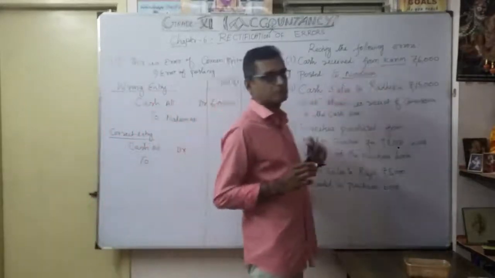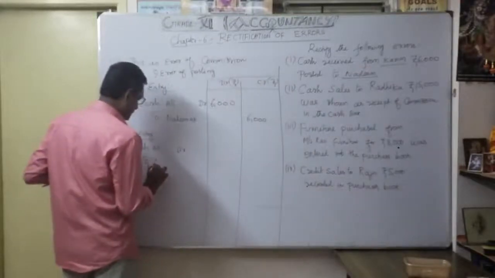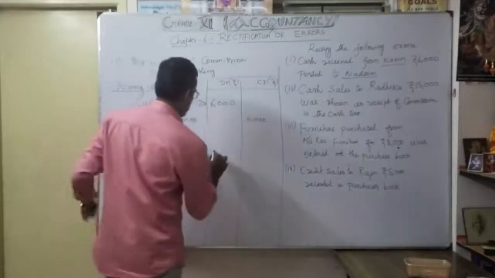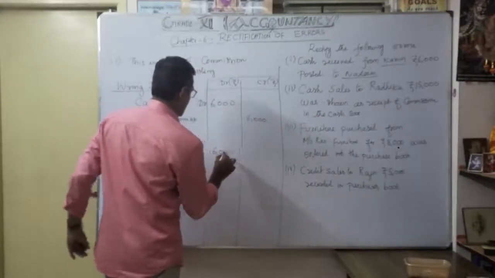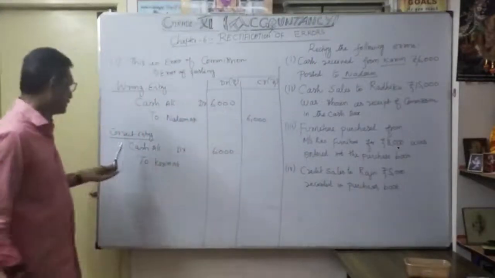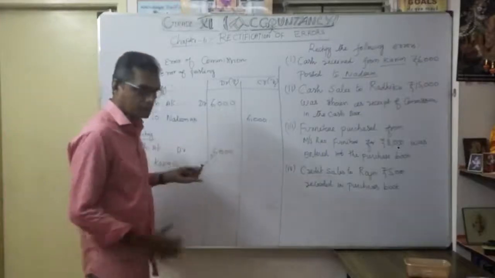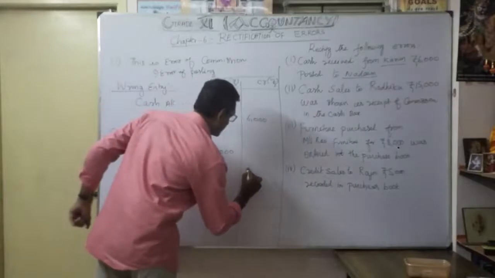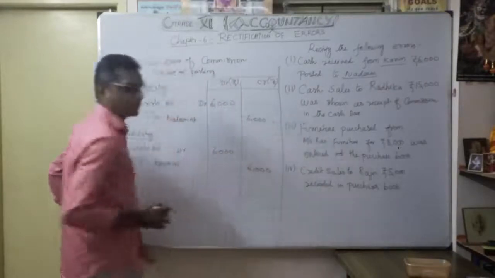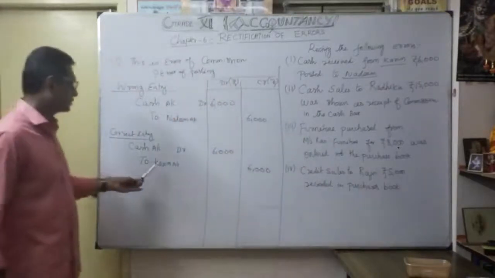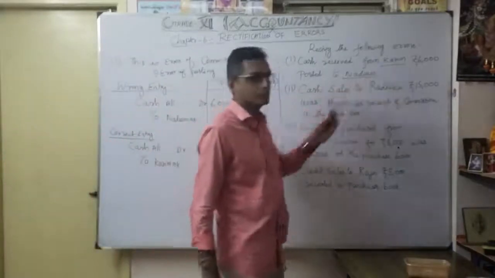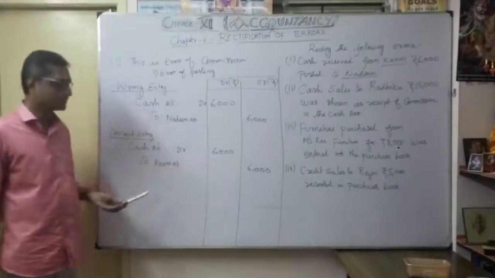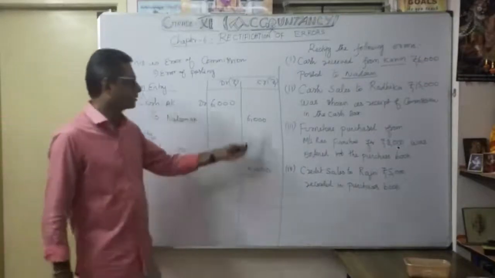Received from Karim, so to Karim account 6,000. Always write the cash account debit first, then the credit side, to Karim account 6,000. So the correct entry is Cash account debit 6,000 to Karim account 6,000 credit.